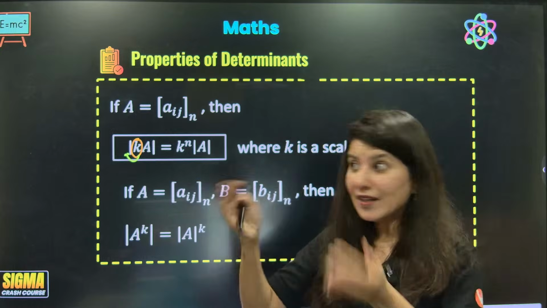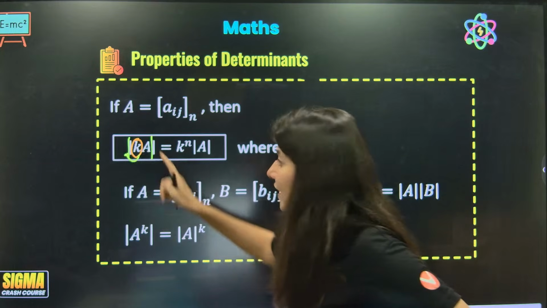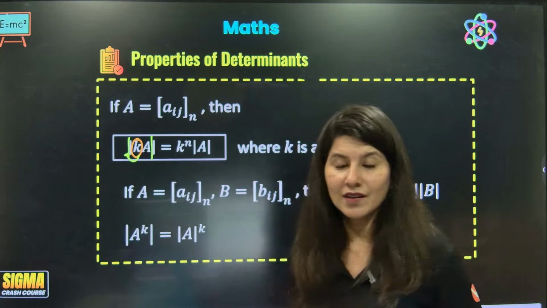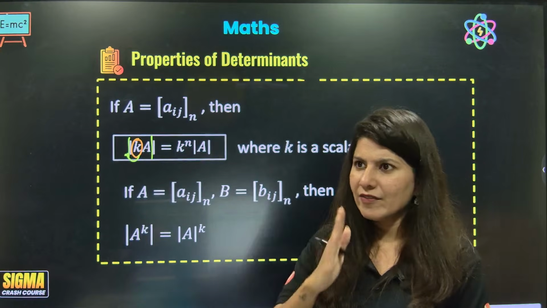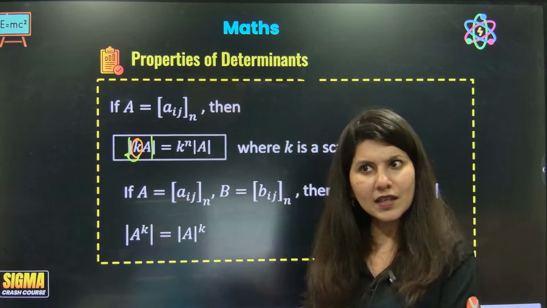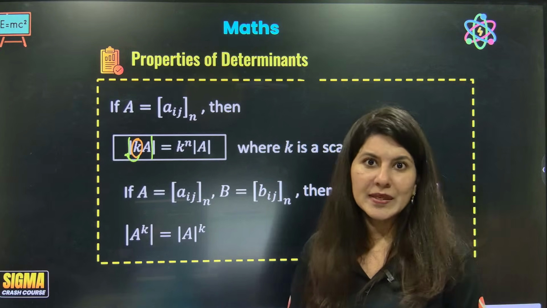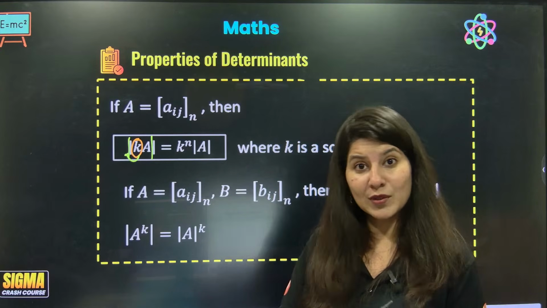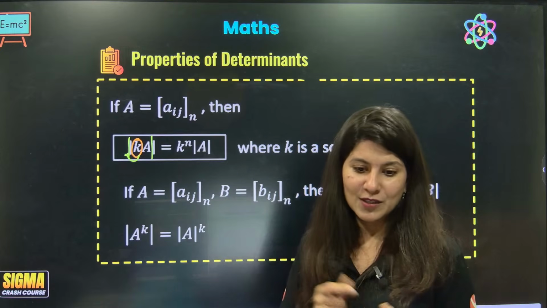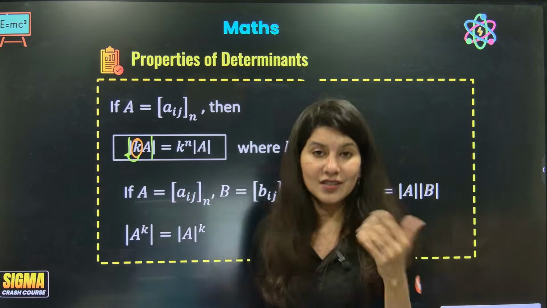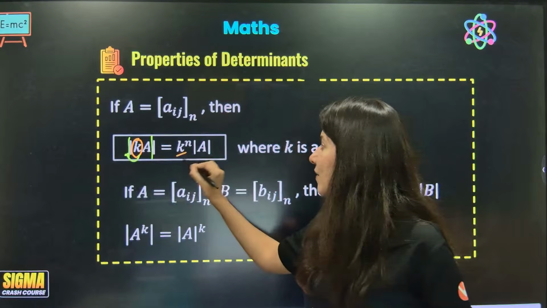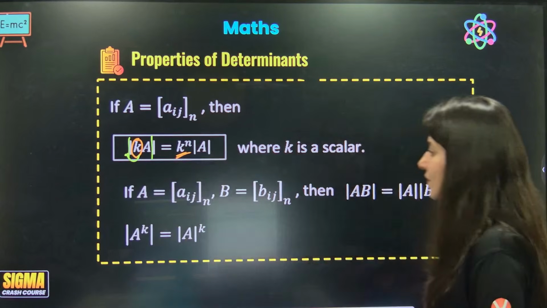But when it is a determinant and you have to take common, every row has k, k, k. So k will come out from row number 1, it will be k; k will come out from row number 2, it will be k; so k cube. So if there are 3 rows, then there will be k power n. Okay, this is how it is.